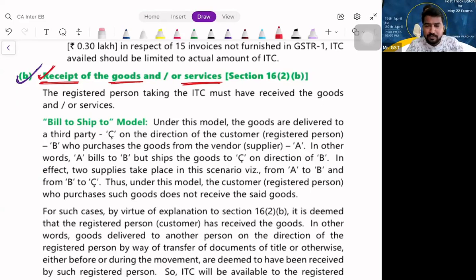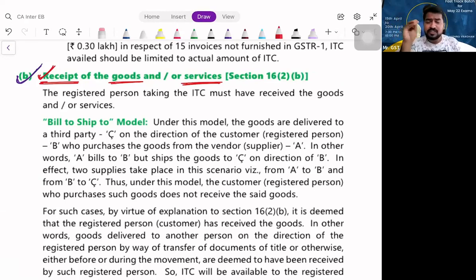Are you able to understand? I can ask my seller to directly deliver the goods to some other fellow. Now the doubt is, who is taking the delivery of the goods? Am I taking the delivery? No, sir. Can I take ITC? Yes, sir.